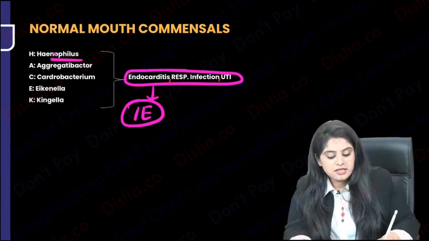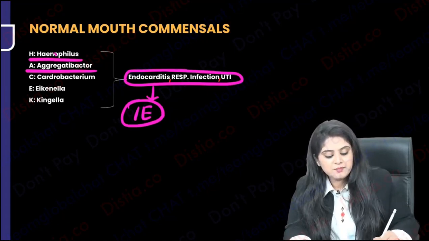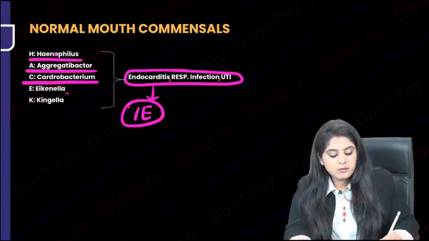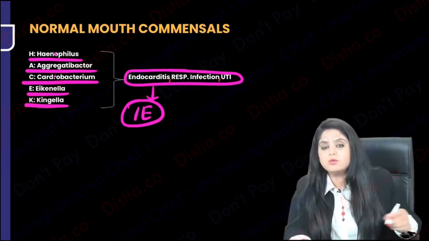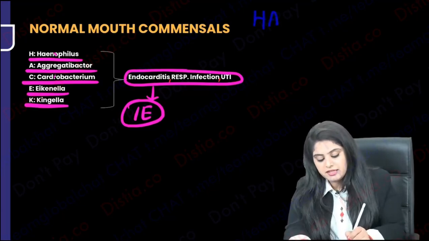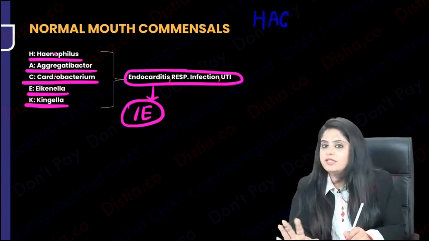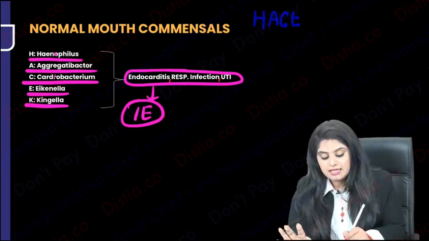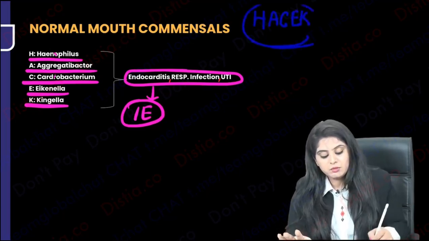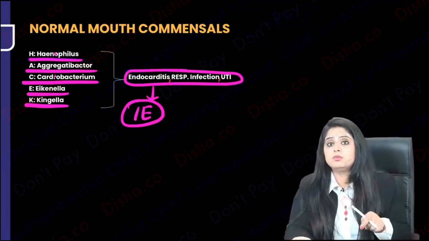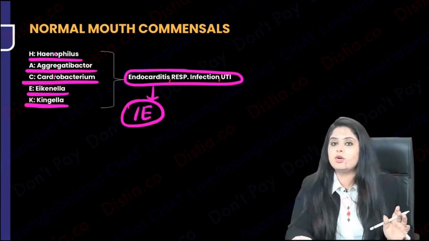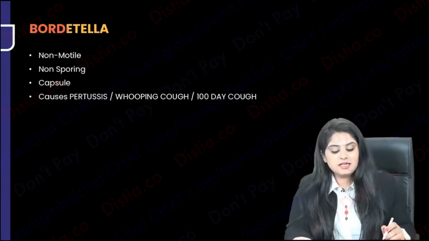So HACEK is Hemophilus, Aggregatibacter, Cardiobacterium, Eikenella and Kingella. So there are these different organisms that you have. Again repeating, Hemophilus, Aggregatibacter, Cardiobacterium, whose name keeps on changing all the time, Eikenella and Kingella. These are responsible for causing infective endocarditis. They're also normal mouth commensals. Hemophilus done. The next one that we go on.